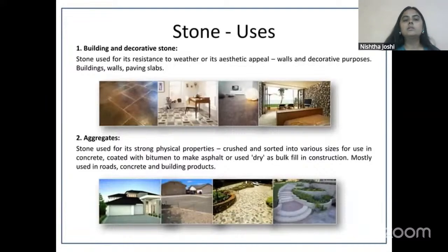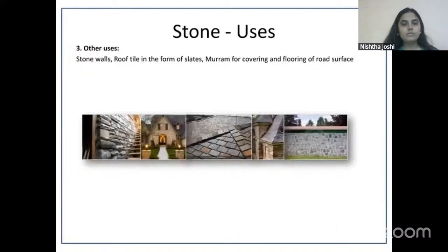Stone in the current time, in the contemporary world, is used as a building material. Most of the usage of stone can be seen in flooring. Different types of stones are sometimes used for flooring, for pavements, even for making roads for that matter. Stone is also a very good decorative material that is used in interiors. It can be used in the form of stone tiles for roofing. It can be used to make boundary walls.